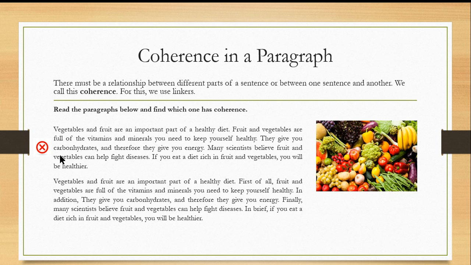Why? Because as readers, we cannot see the relationship between the sentences. They are not connected with linkers. However, in the second paragraph, we can see the linkers and we can follow the supporting ideas easily.